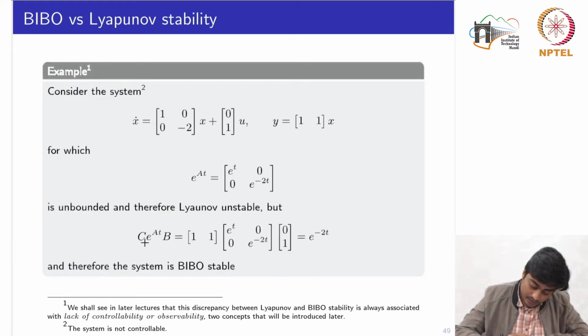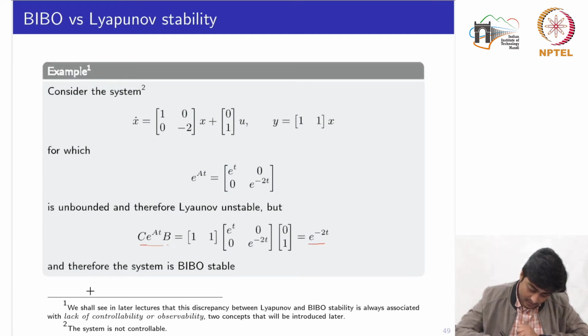But if we compute this part, we obtain e to the power minus 2t, meaning that this system is BIBO stable. So this is what we want to say: if the system is BIBO stable, it does not imply in general that the system would also be Lyapunov stable.